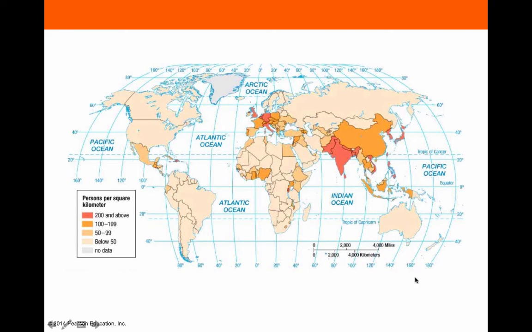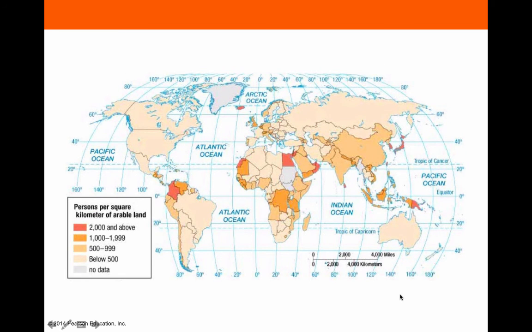We can see how many people live in India, Bangladesh, Pakistan, and then in Europe, and then in Japan and Korea. And then on our next map, this tells us our arable land. So we see in South America, in Egypt.